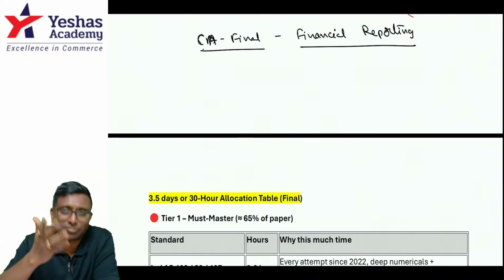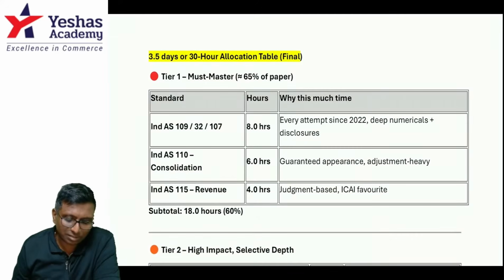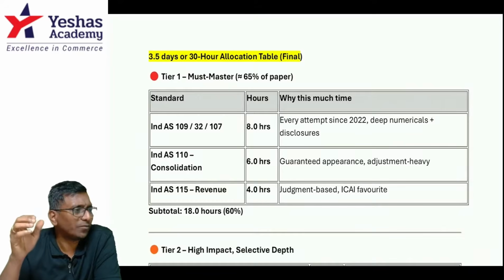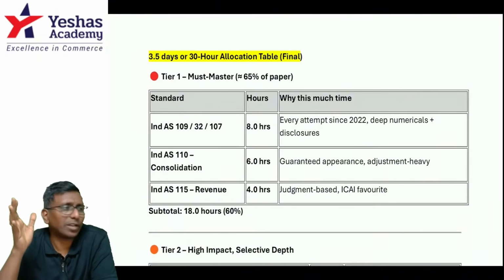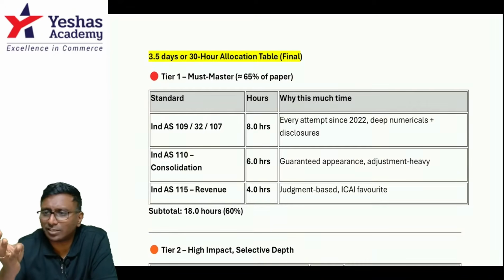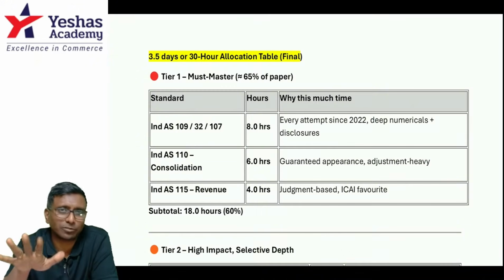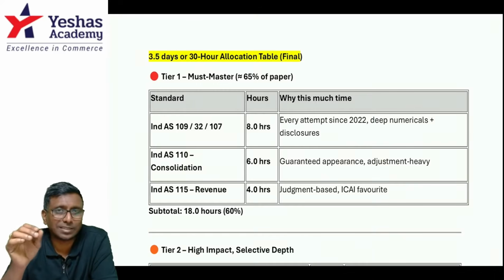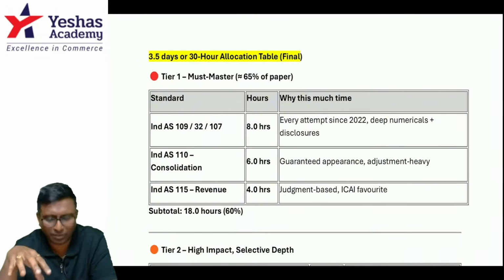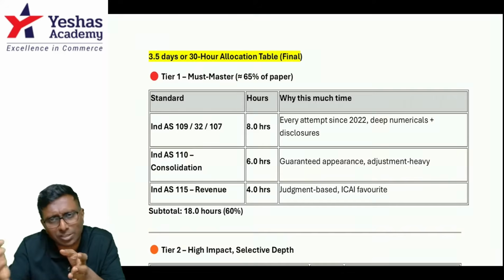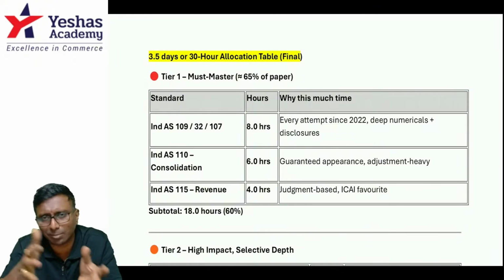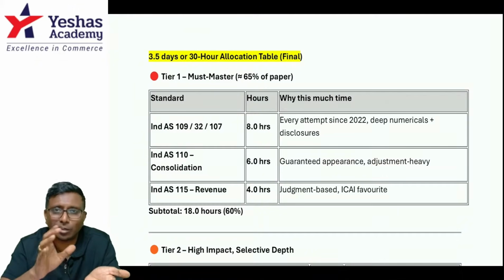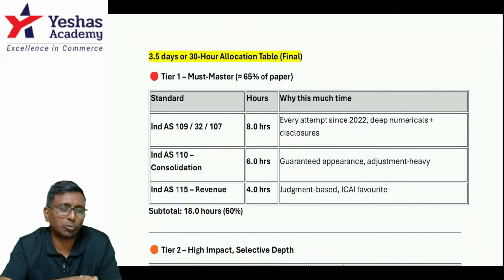Okay, let's start. In the 30 hours, that is what my allocation table says. You must master Ind AS 109, Ind AS 32 and Ind AS 107, which all talk about financial instruments. Generally, you are supposed to spend 8 hours there. Even 10 to 16 marks are going to come from that standard alone. That's why you need to spend a good amount of time.